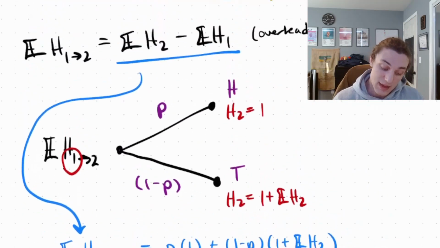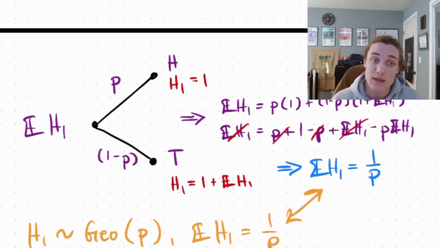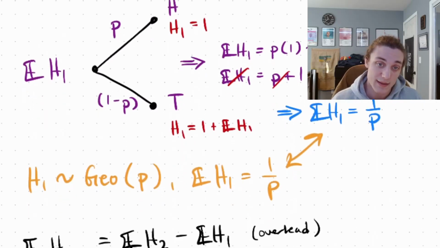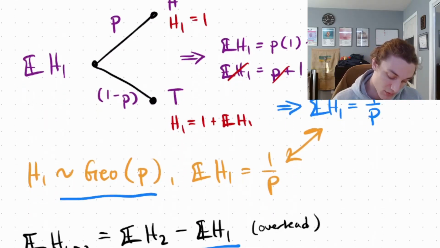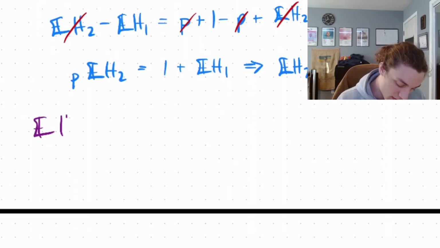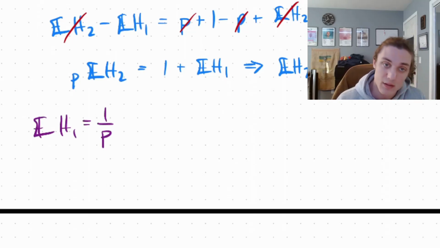Well, using either the previous first step analysis tree here, or using the fact that H1 is a geometric random variable, we have that E of H1 is equal to 1 over P.